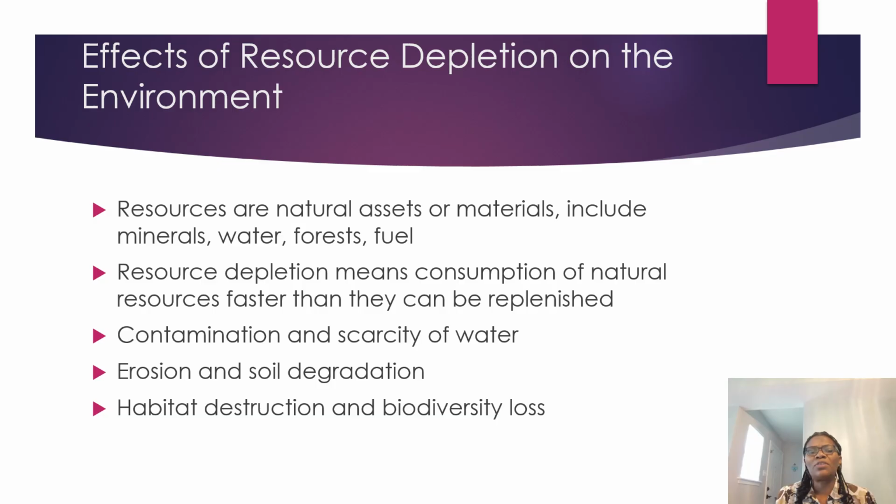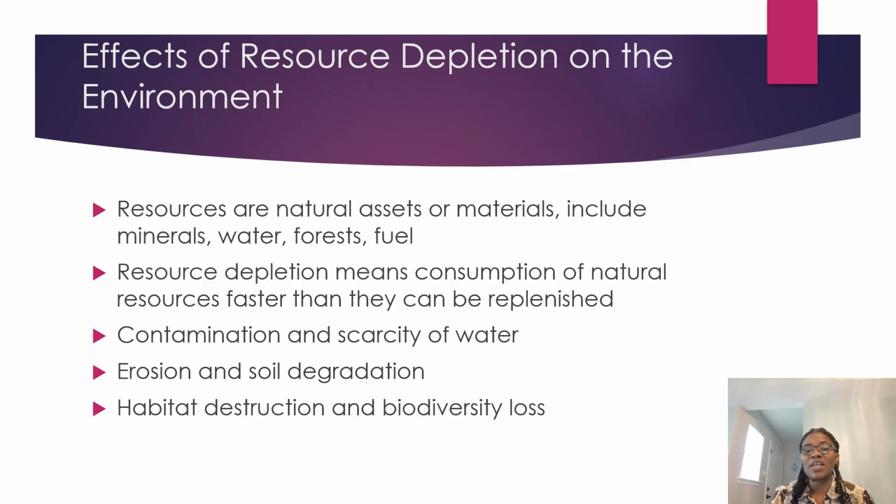Now, let's look at the effects of resource depletion on the environment. Now, when pollution takes place, we have resource depletion. And when we have resource depletion, we want to look at what happens to the environment. Now, when we talk about resources, we're talking about natural assets, natural materials, like minerals, like water, like the land, like the forest.